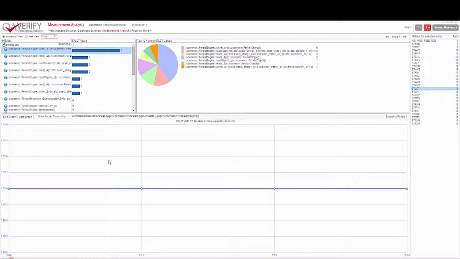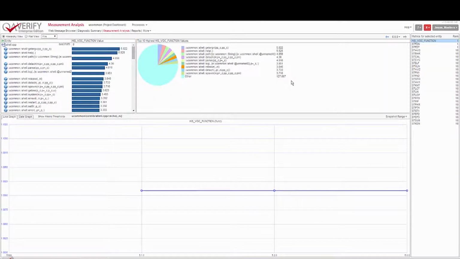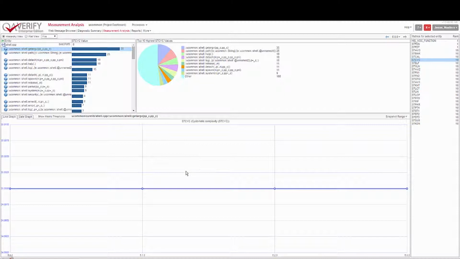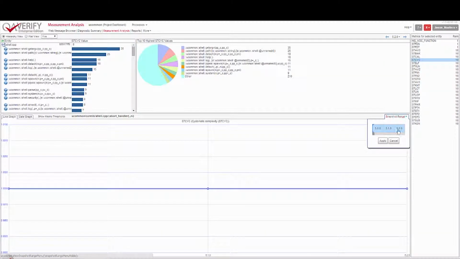So that's okay. And then we can go and have a look at our Cyclomatic Complexity one as well, and that was in shell.cpp. And then we have to select the metric on the right hand side, and again we can see the metric has remained steady over the history. We can see the snapshots that have been uploaded and choose to start looking at any particular snapshot, and we can also adjust the range of the history we look at.